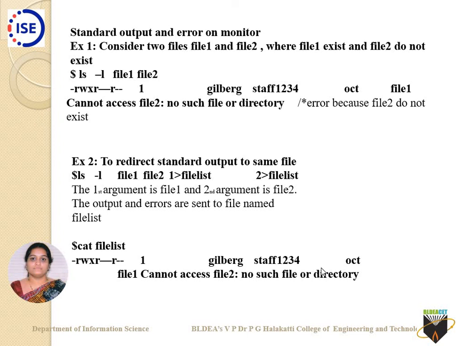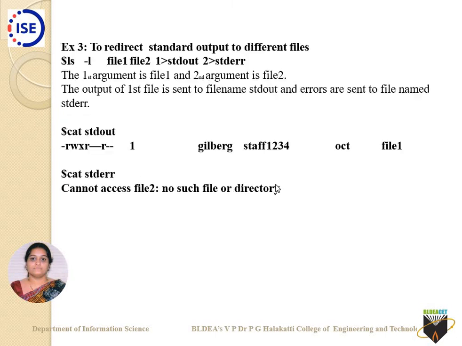Now, for your purpose, suppose I don't want this output to be displayed, and only want the errors. What you can do is use the same command, escape this one, do not use it, and use directly 2 greater than filelist. If any errors are listed here, those errors will be written to this particular file. The first line, the output, will be displayed on the screen, and the second one, no such file or directory, will be listed in the file called filelist.